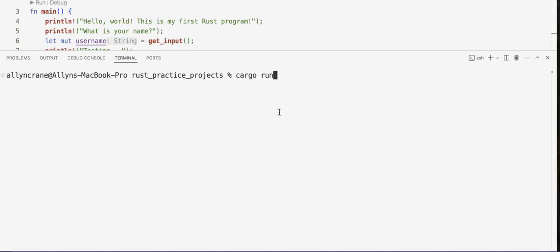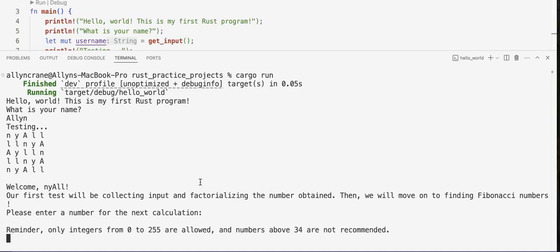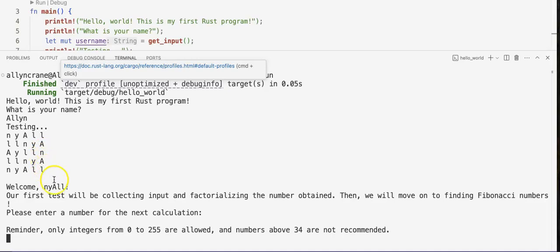So I can start it by going to the terminal and saying cargo run, very similar to how I have to run Erlang. So I can say my name is Alan. You can see I've had it shuffle it 5 times, and we get a randomly shuffled name.